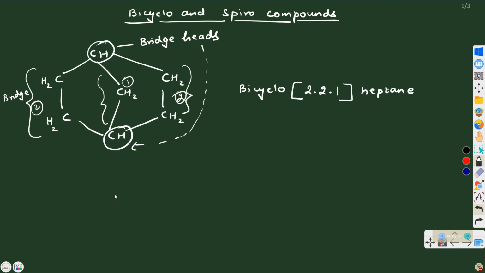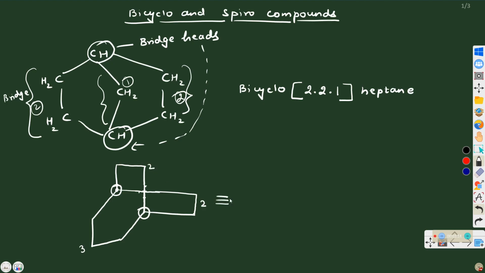Sometimes they show it in a complicated manner, but it is a simple one only. Suppose it is this one. Here it seems that it is connected at this particular point, but it is not. Because there are straight lines, it is not connected here. It is the straight chain. So these two are the bridgeheads, and there are 3 carbons in this bridge, 2 carbons in this bridge, and 2 carbons in this bridge.